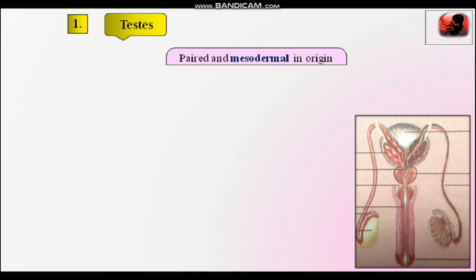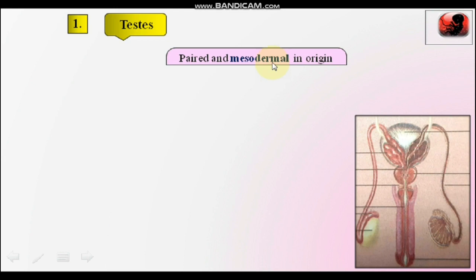And some animals, for example human beings, higher animals, are triploblastic, that is the body wall is made up of three layers: outer ectoderm, middle mesoderm, inner endoderm. And testes are mesodermal in origin.